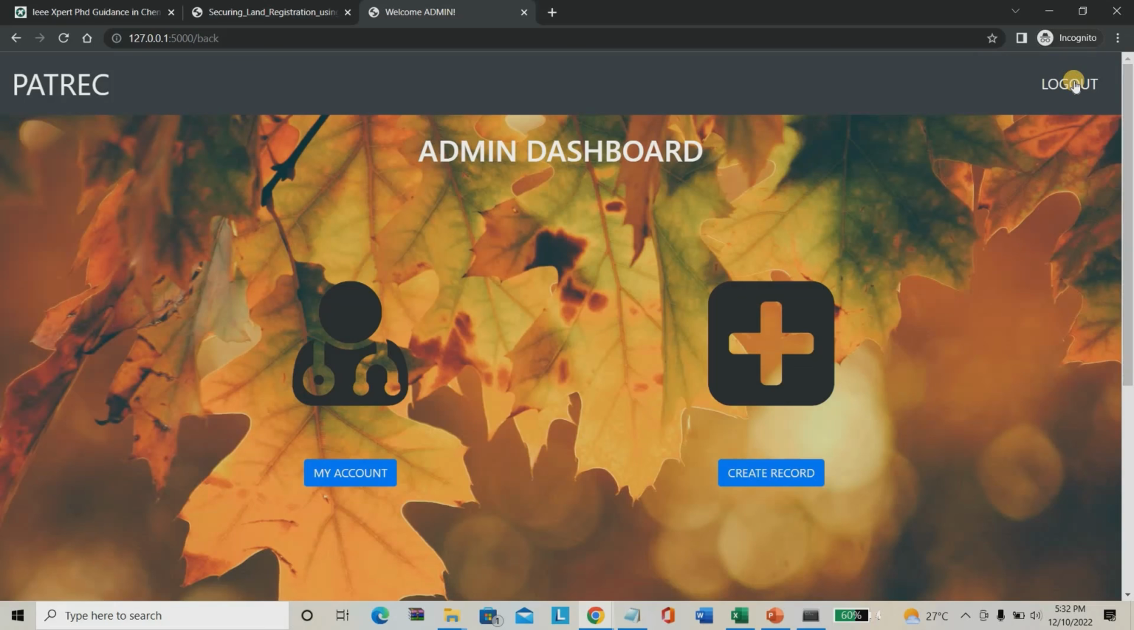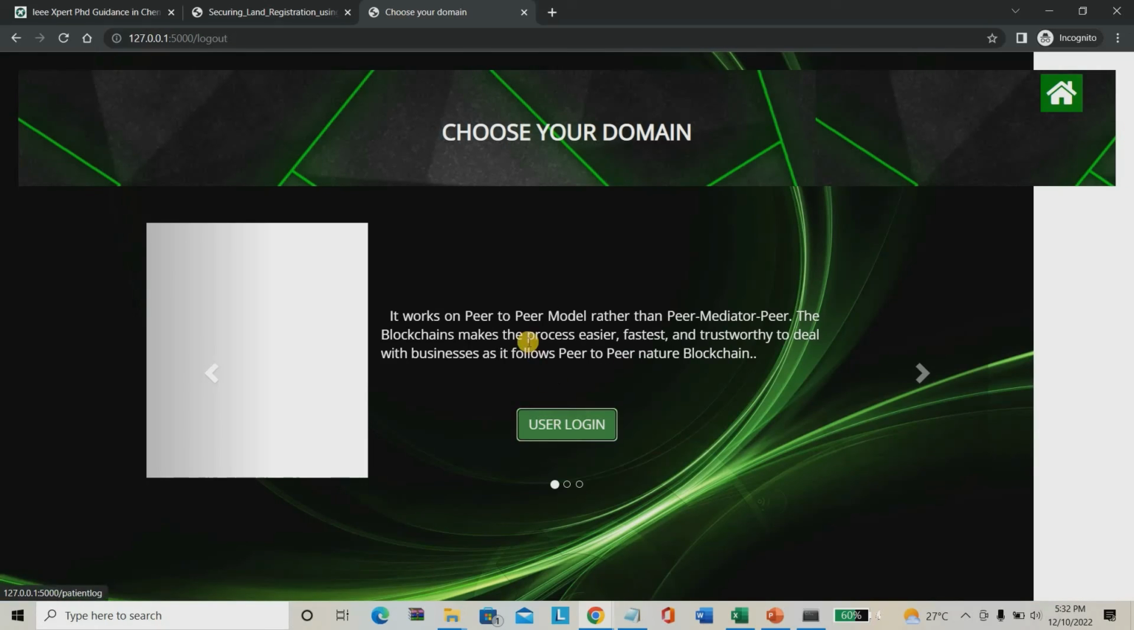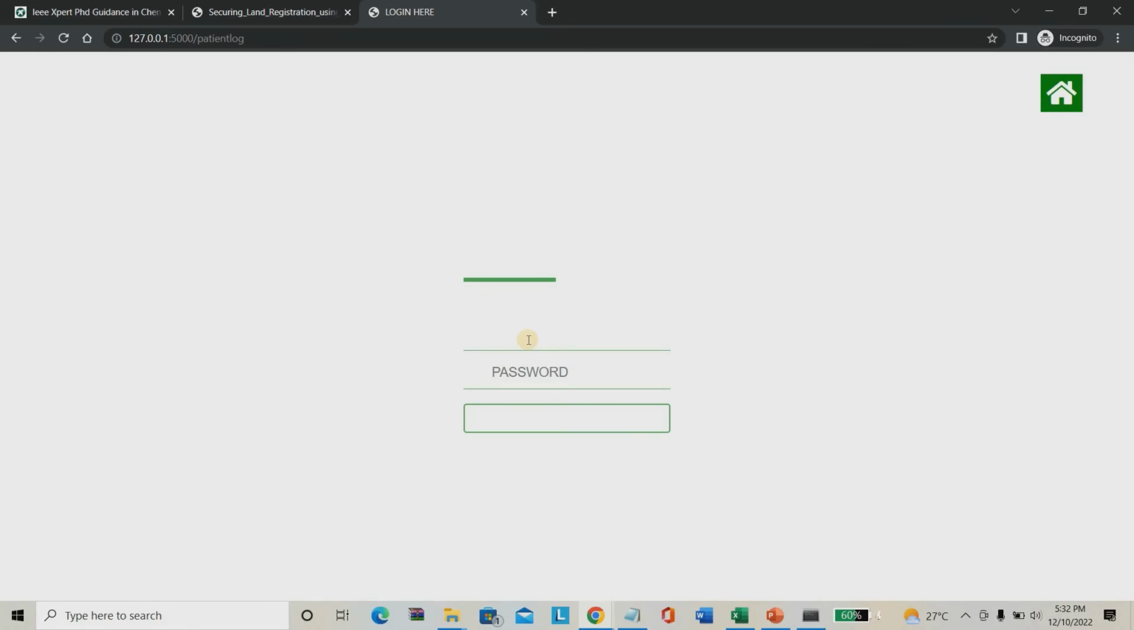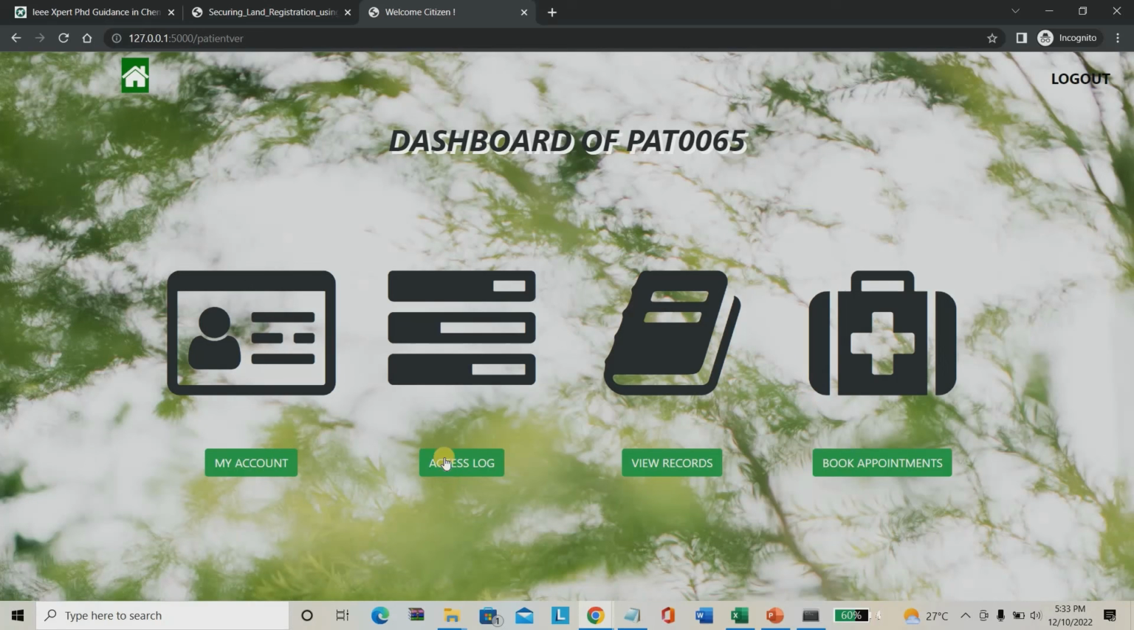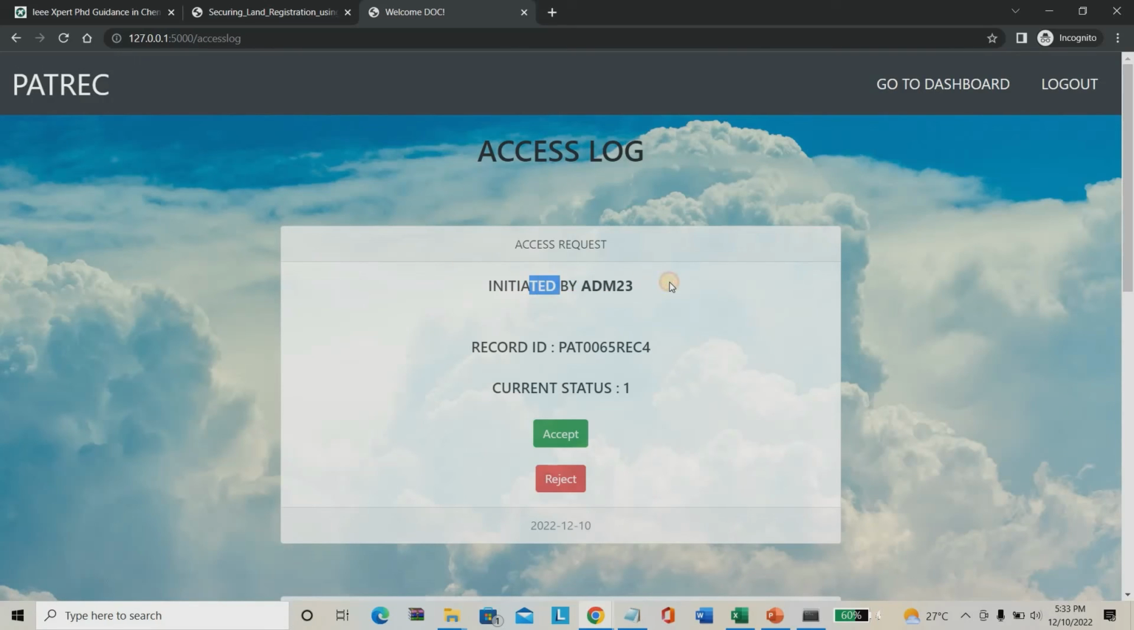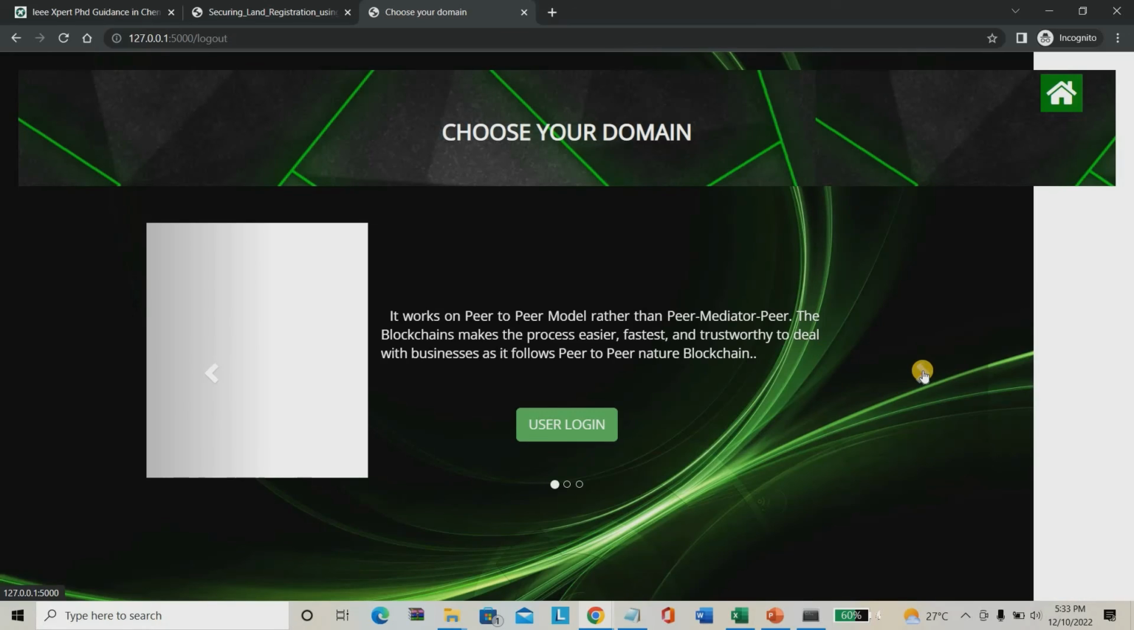Once the request is generated, I have to go to user login. I log in with the pat0065 username, with username and password 12345. Once logged in, go to access log. You can see the ADM 23 record request has been generated, and the record name is record 4. So I'm giving accept. I have accepted, and now I'm going to click logout.